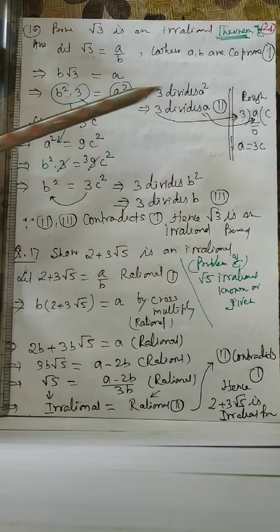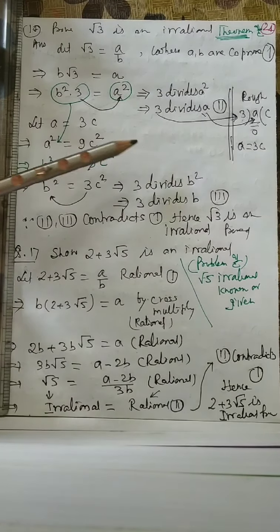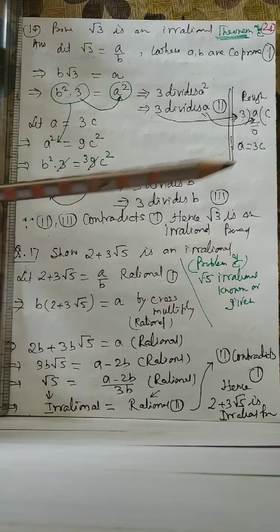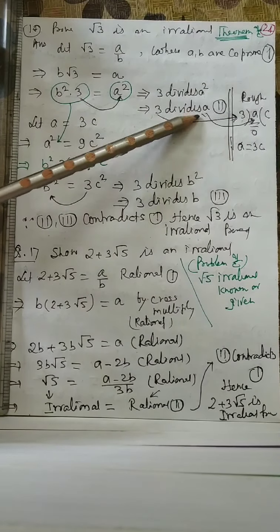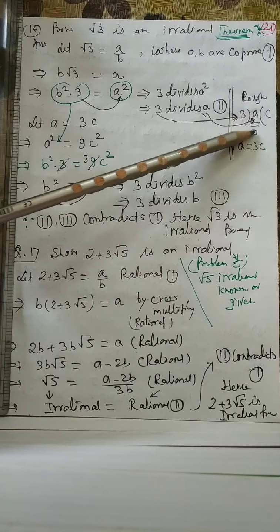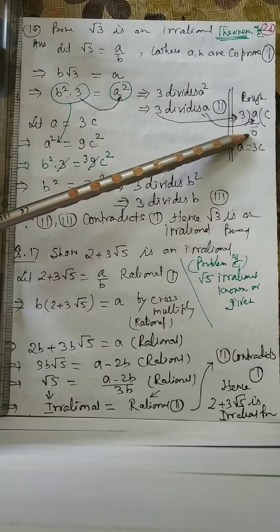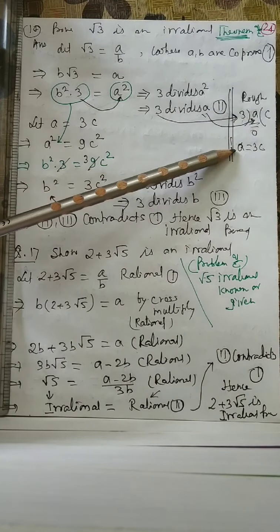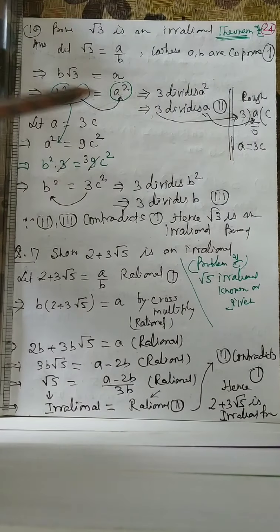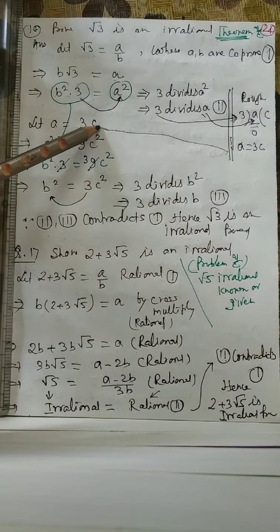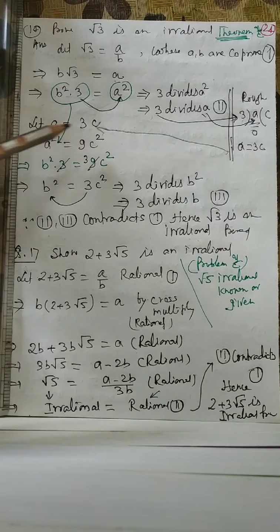So 3 divides a square, so 3 divides a. Second equation. Let us divide a by 3, c times. Then the remainder will be 0, so we can write a is equal to 3c.